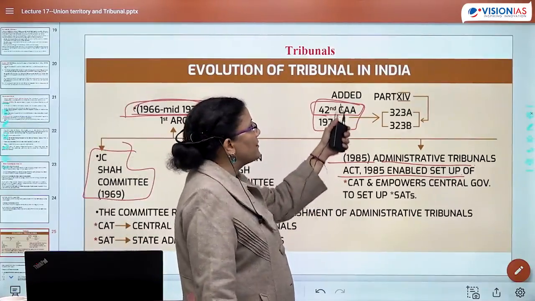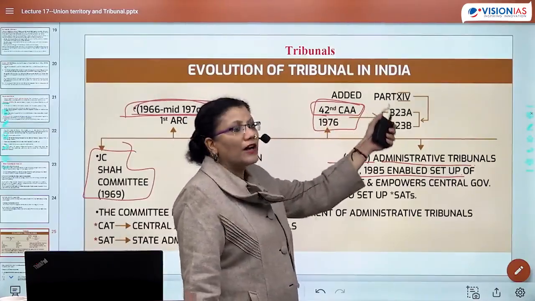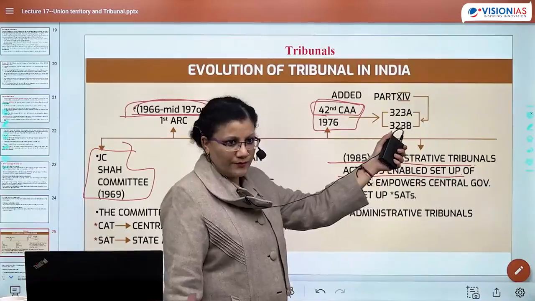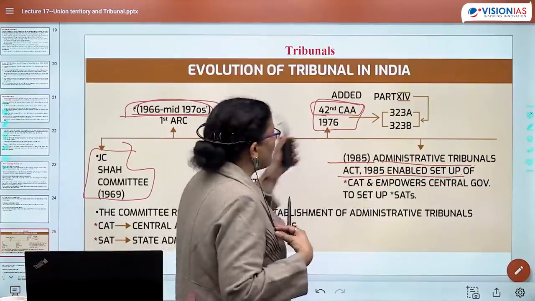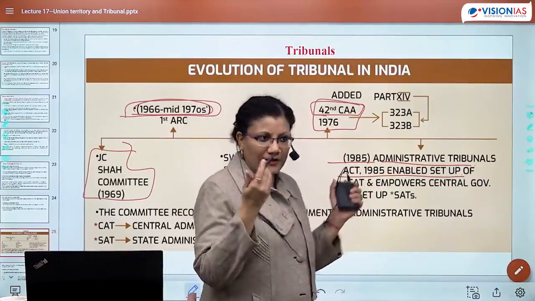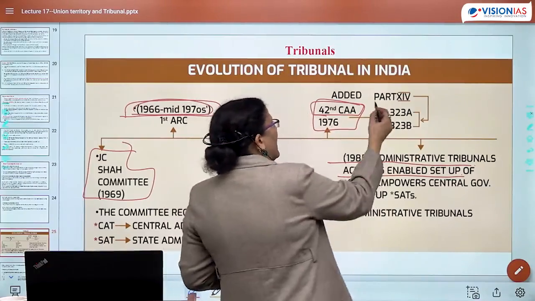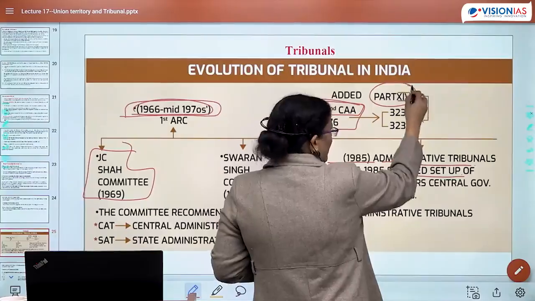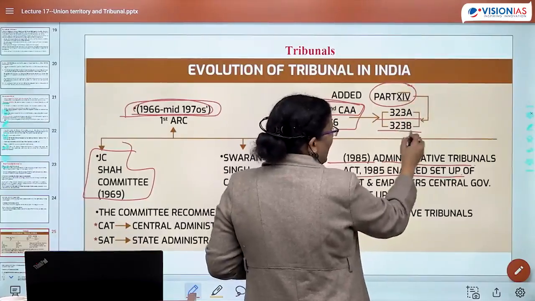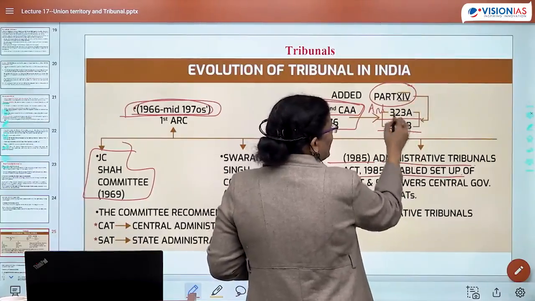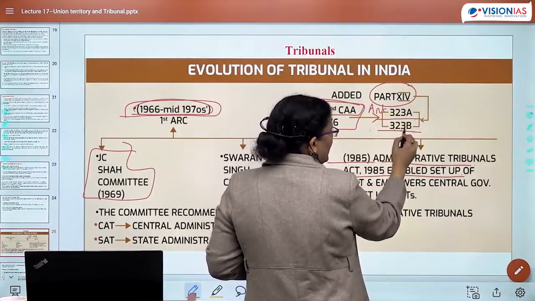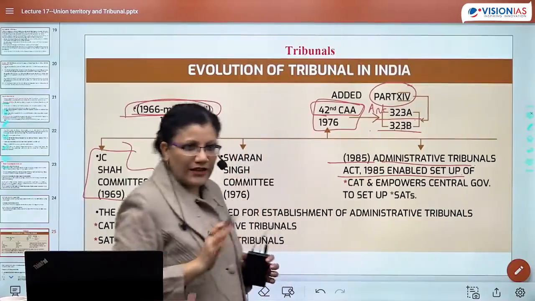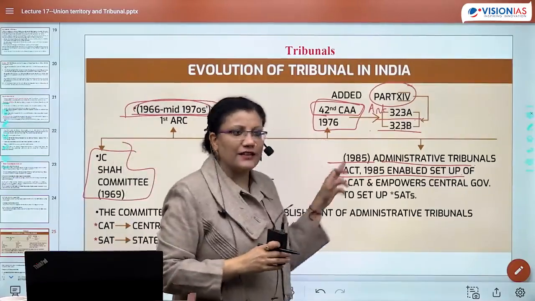As far as this amendment is concerned, it added Part 14 of the Constitution. So when did tribunals come? After the 42nd Constitutional Amendment Act. It added Part 14 of the Constitution and two articles were added: Article 323A and Article 323B. Right? This happened in 1976.